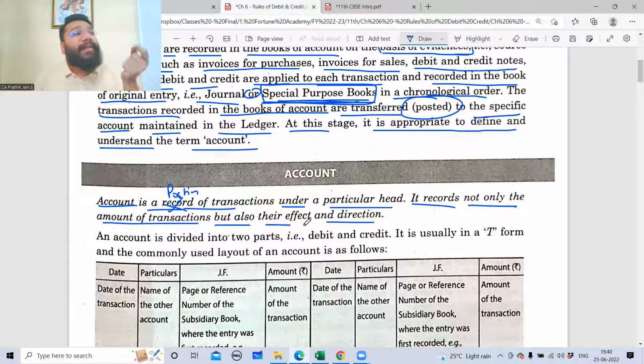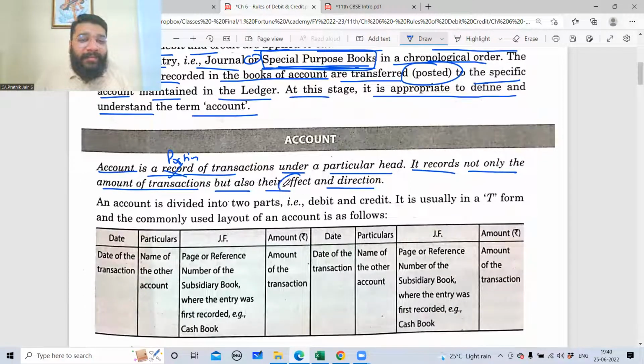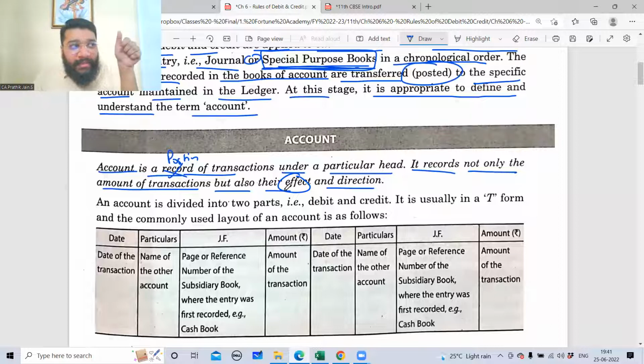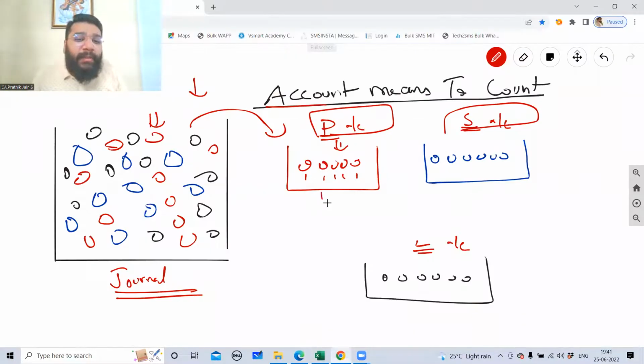What is the meaning of effect and direction? You learned this in the last class. Effect: whether this particular account is in the nature of income or expense, gain, loss, asset, liability. So the purchase account, what is the effect of the purchase account? Can I say it is an expense?